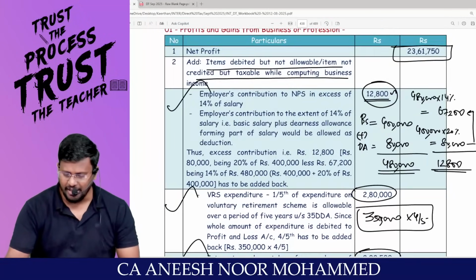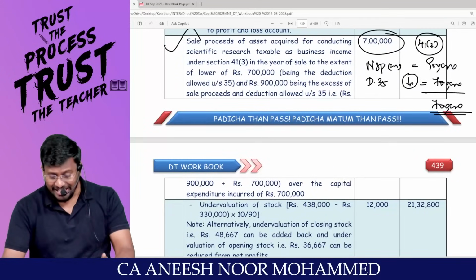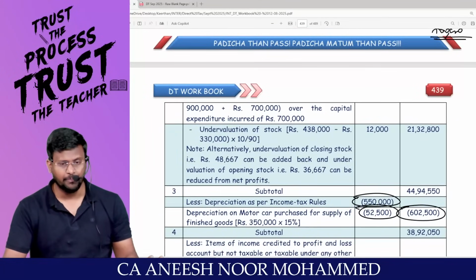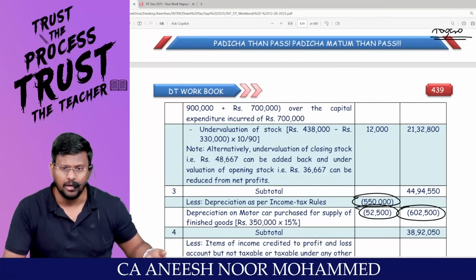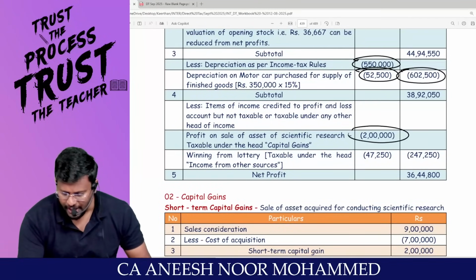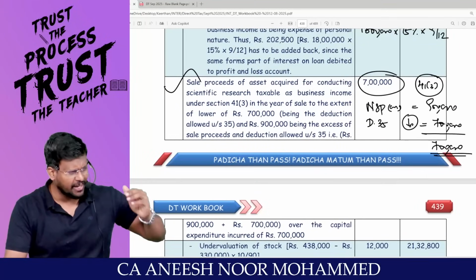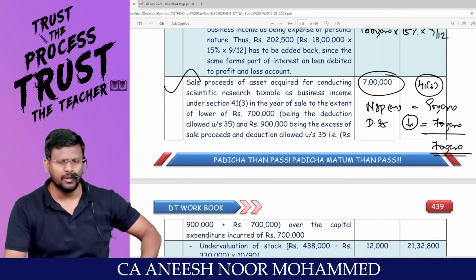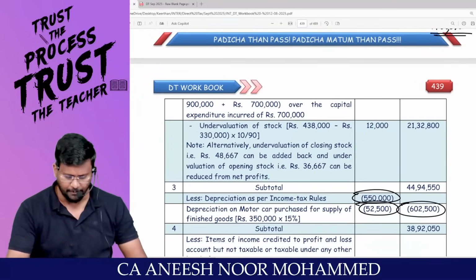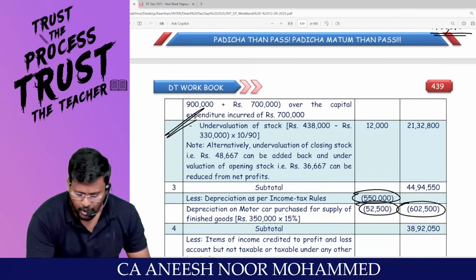That's why I am adding how much lakh? 7 lakh. But unnecessarily, how much lakhs is credited in the P&L? 2 lakhs. That I have to remove, because that 2 lakh should be taxable under the head capital gain. That means I am eliminating that 2 lakh and applying 41 subsection 3. Settled with the provision. Now, undervaluation of stock.